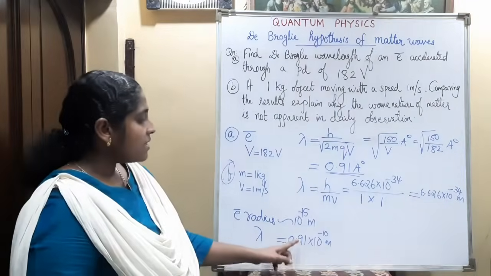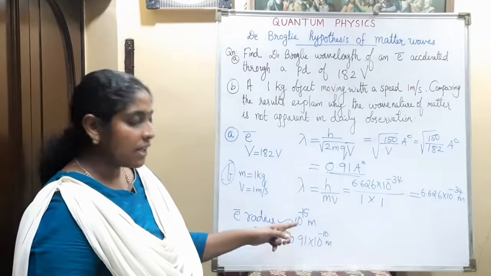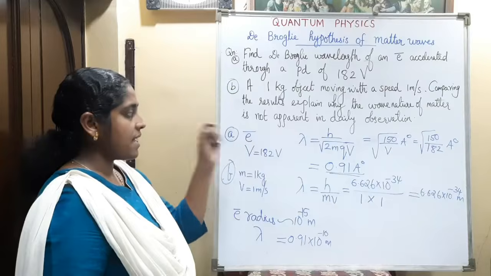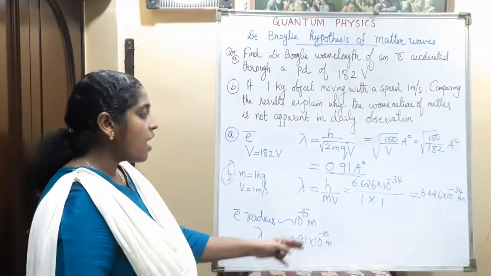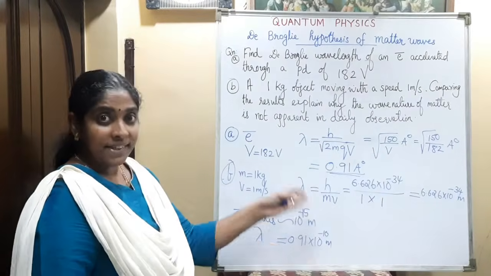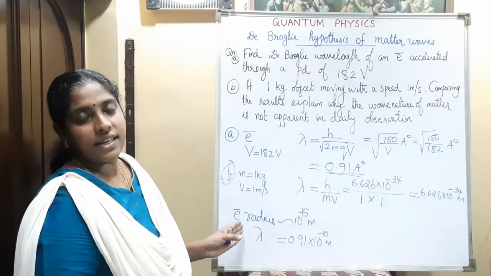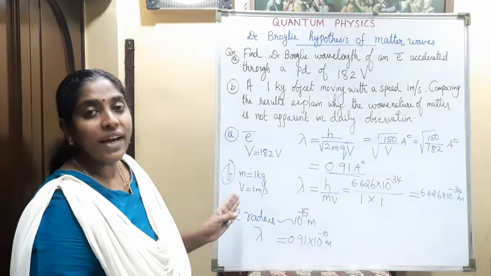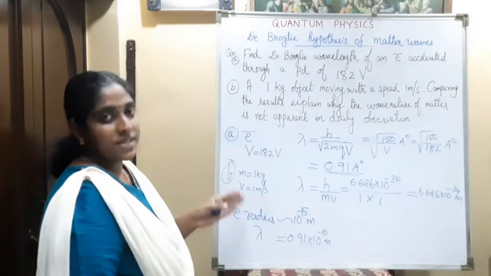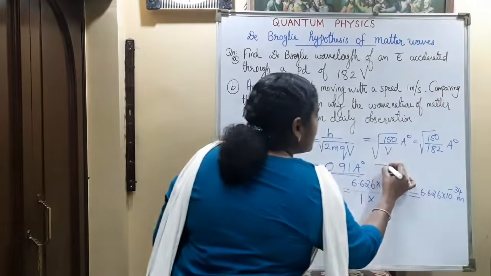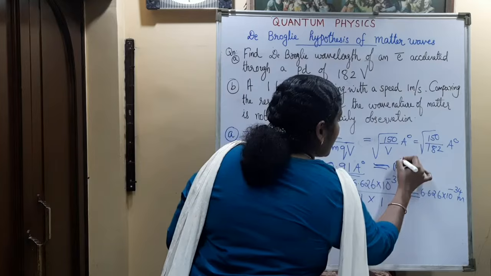So see this, the de Broglie wavelength obtained for the electron when it is accelerated by 182 volt is almost 10 raised to 5 times larger than the radius, that is, 10 raised to 5 times larger than the size of this particle.